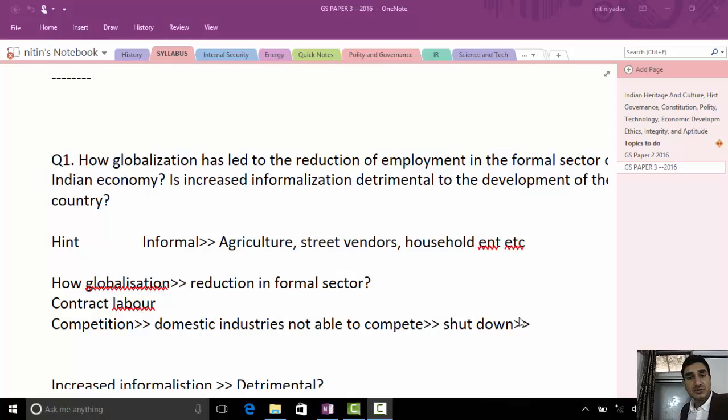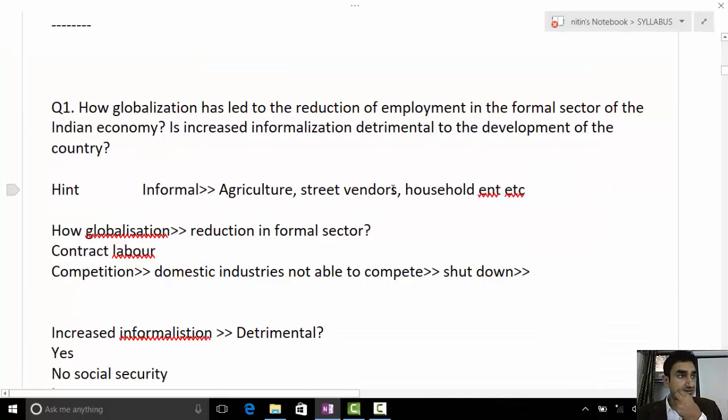So here we go. What is the first question? It's GS paper 3. Merry Christmas to all. First question: how has globalization led to the reduction of employment in the formal sector of the Indian economy? Is increased informalization detrimental to the development of the country?